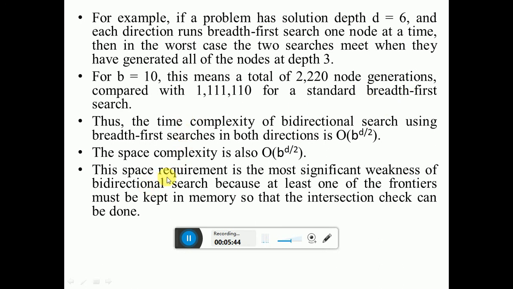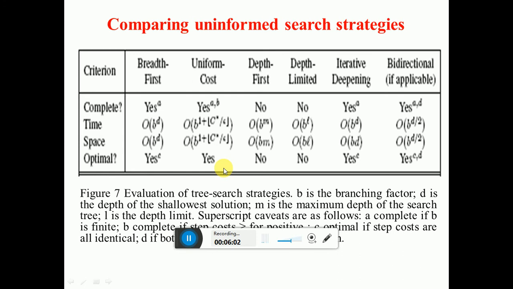And this space requirement is the most significant weakness of the bidirectional search, because at least one of the frontiers must be kept in memory so that the intersection check can be done. Means what? Here the disadvantage is the space requirement.